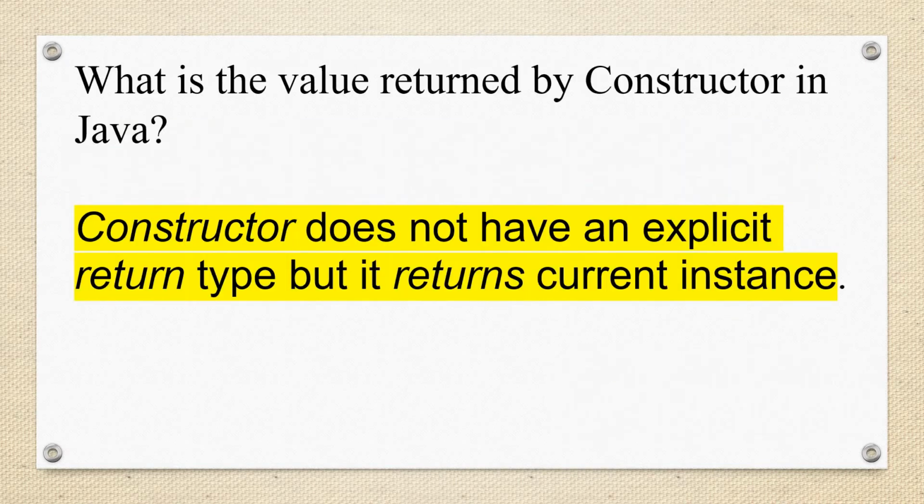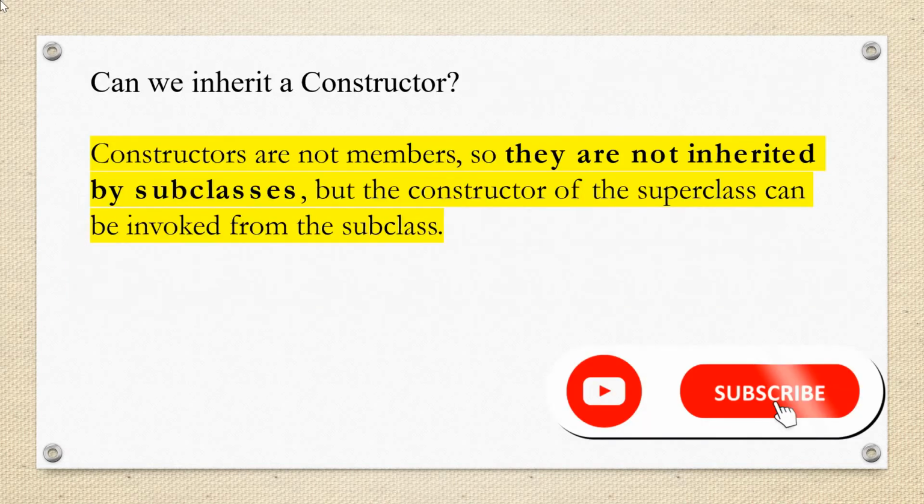What is the return type of a constructor in Java? A constructor does not have an explicit return type, but it returns the current instance. You should say that yes, it does not have an explicit return type, but a constructor is used to return the current class instance or reference. Can we inherit a constructor? Constructors are not members, so they cannot be inherited by subclasses. But the constructor of the superclass can be invoked from the subclass. This is the answer we need.